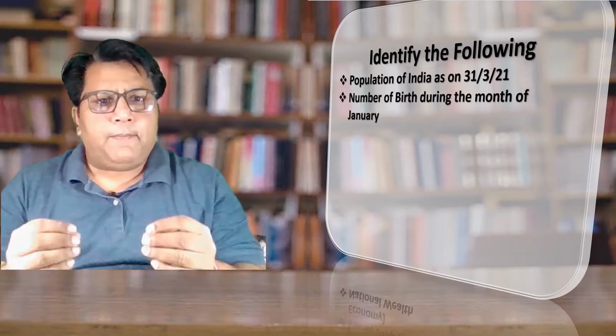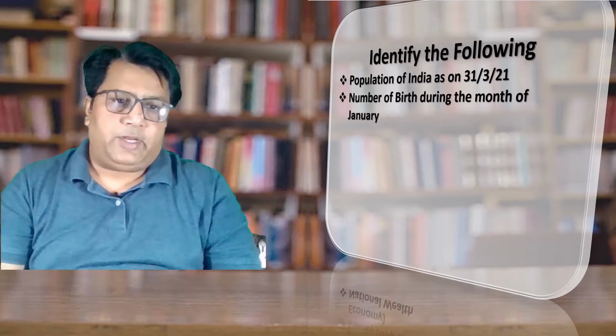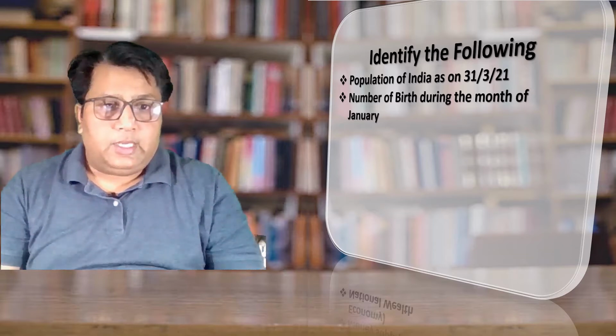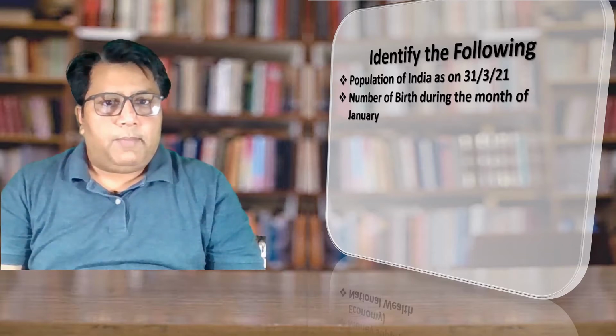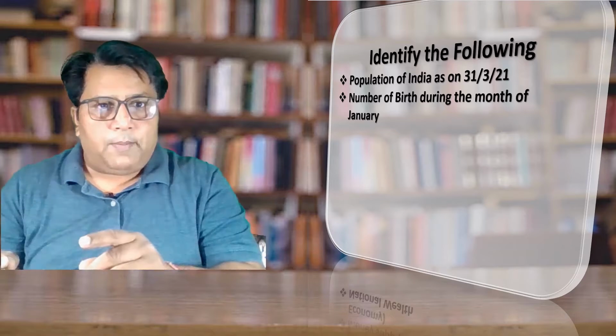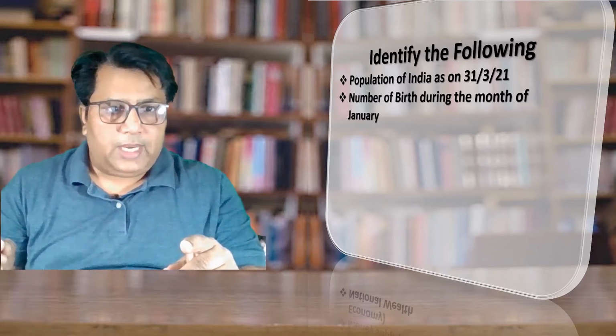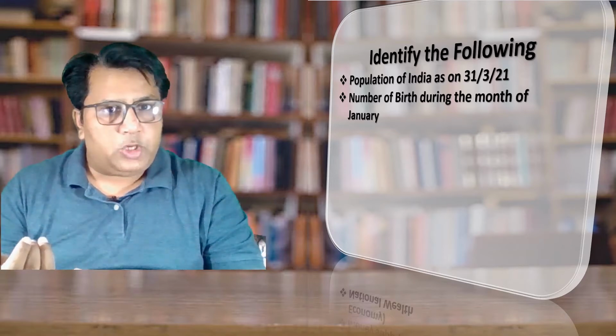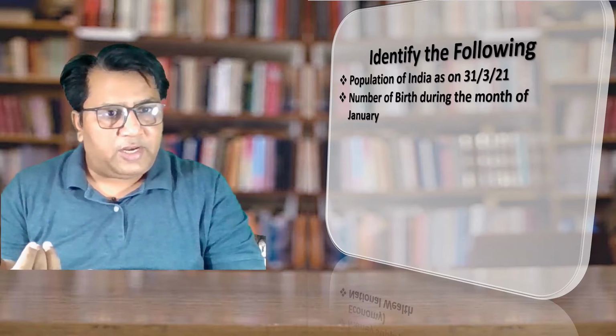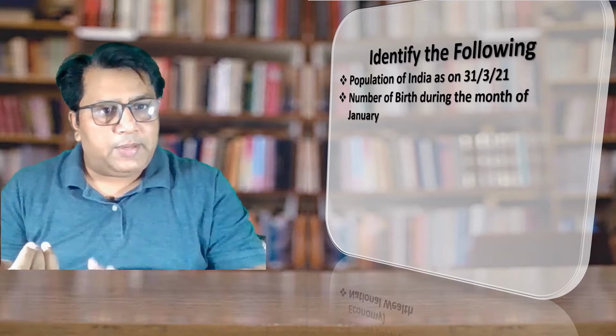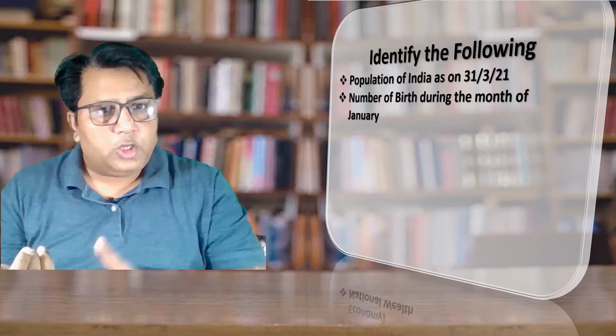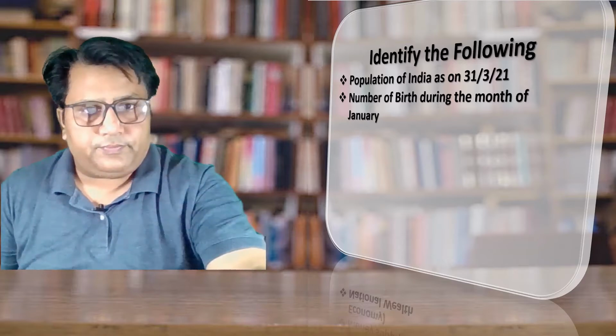Second is number of births during the month of January. Here the time element will play a role because I'm asking you to tell me the number during the month. It means on 1st January, what is the birth rate? 2nd January, what is the birth rate? 3rd January, what is the birth rate? So it is dynamic. Since it is dynamic in nature, it is a flow concept.